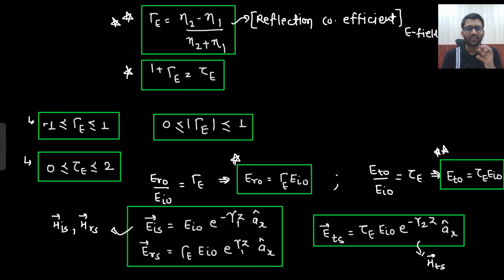So in a question, first I will find gamma, then tau, and write down the expressions of ERS and ETS from EIS, and from there I can get HIS, HRS and HTS. Always in the problem I will solve by electric field: first find the electric field expression, then the final answer. Why I am not teaching you the expression of magnetic field, you will understand when we solve the problem. This is only the discussion part, as a conclusion.